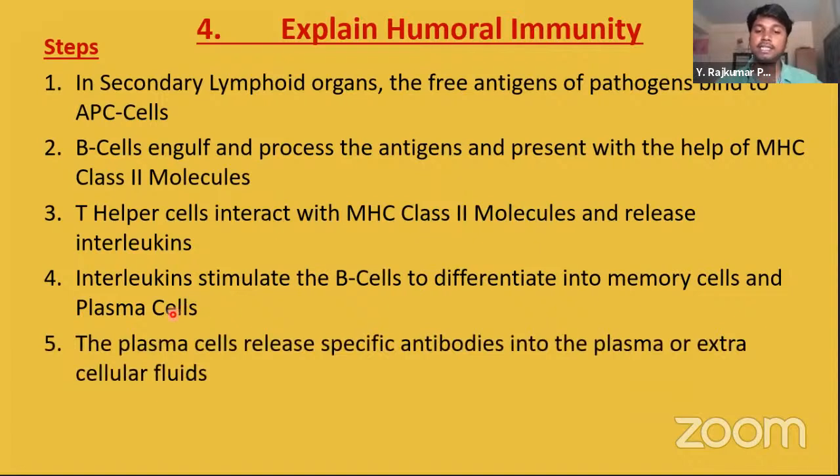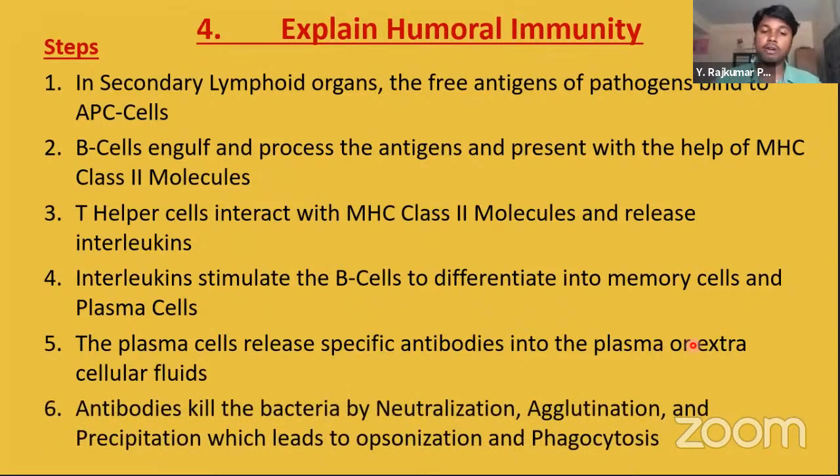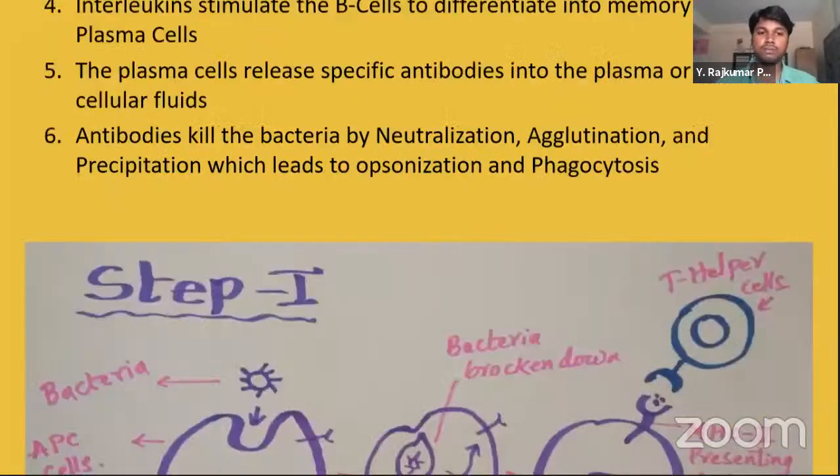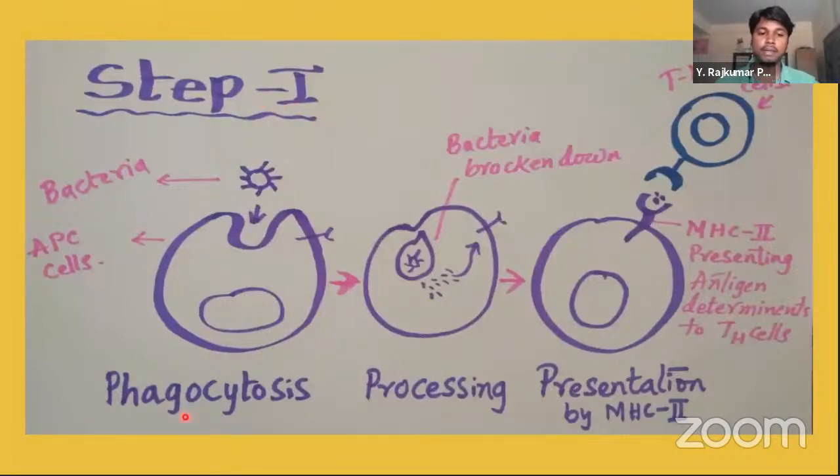The plasma cells release specific antibodies into the plasma or extracellular fluid. Antibodies kill the bacterium by neutralization, agglutination, and precipitation, which leads to opsonization and phagocytosis. Let's see the process now. See in step 1 what is happening.